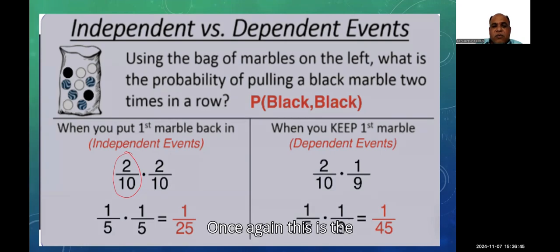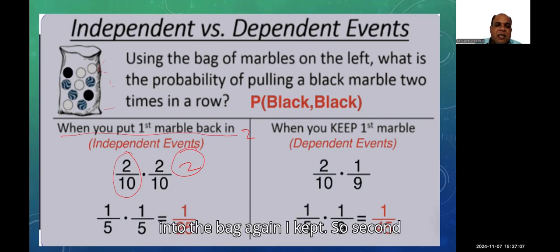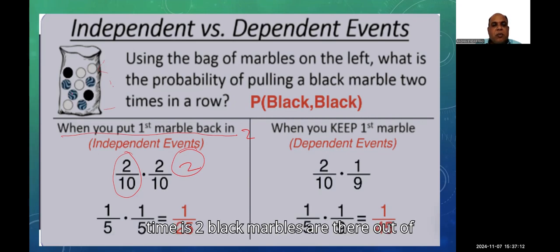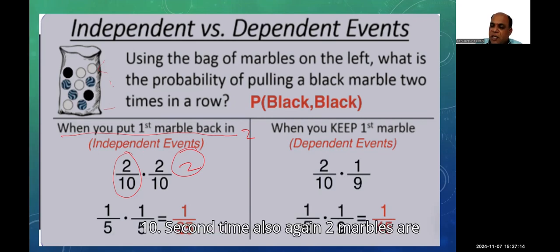And once again, this is the independent event I am saying. Independent means simultaneously 2 times I want to do it. 2 times, not 1 time. Again I kept it. See here. When you put the first marble back into the bag, again I kept. So second time also, what is the probability? First time is 2 black marbles out of 10. Second time also again 2 marbles out of 10. So this time also no change, 2 by 10.